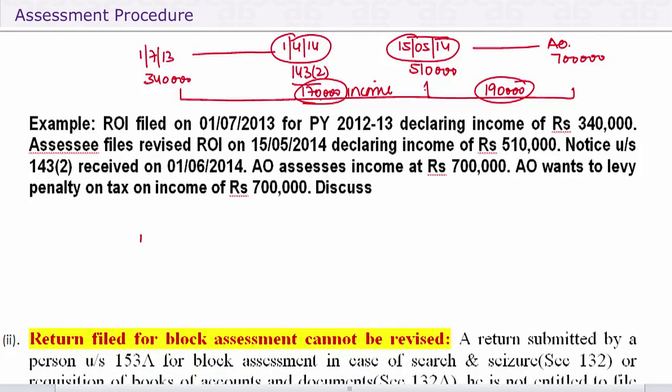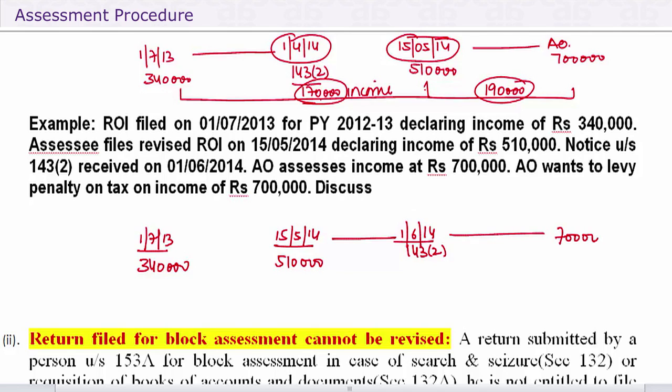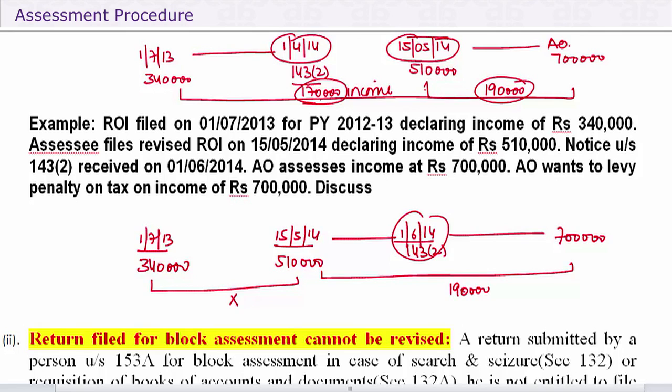If we say return is filed on 1/7/13, declaring income of 340, the assessee files a revised return on 15/5/14, declaring income of 510. There is a notice received on 1/6/14 under 143(2), and the AO assesses income at 7 lakhs. Now you've already revised a return before you received the notice. Very difficult for the AO to prove that it was because of the notice. Therefore, normally penalty will not be levied. But on this, penalty may be levied.